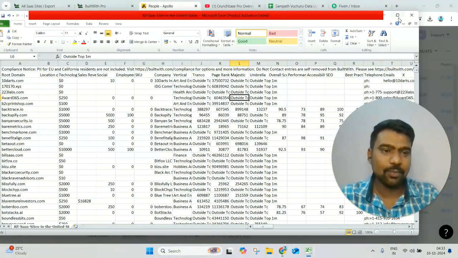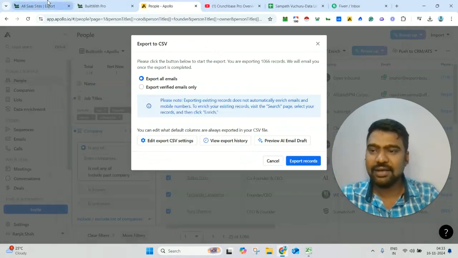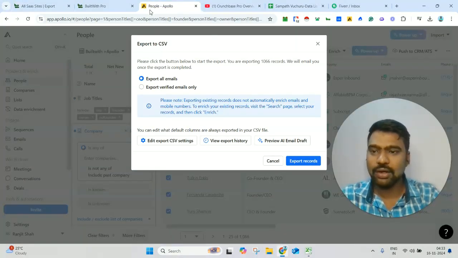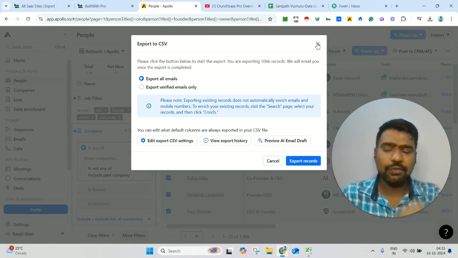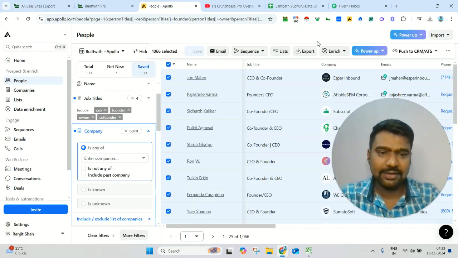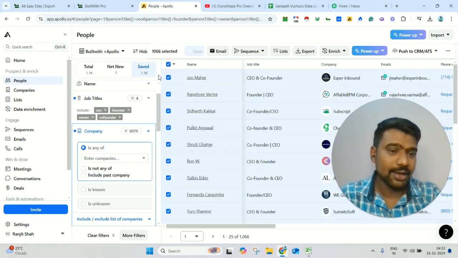Hopefully you understand the process. We have used BuiltWith to collect our targeted domains. Then we used Apollo to collect our targeted decision makers' information. If you need any kind of help related to BuiltWith or Apollo, or if you want 10K, 100K, or 500K data, I can provide you Apollo data for a reasonable price.